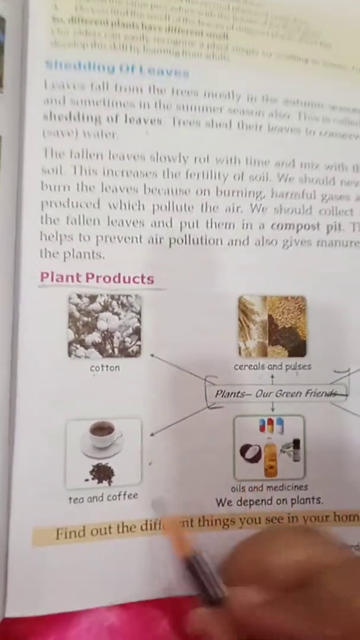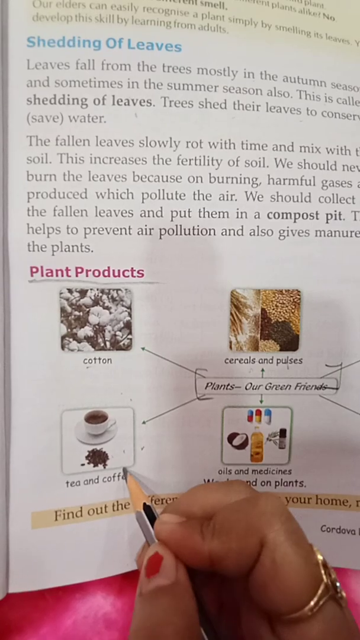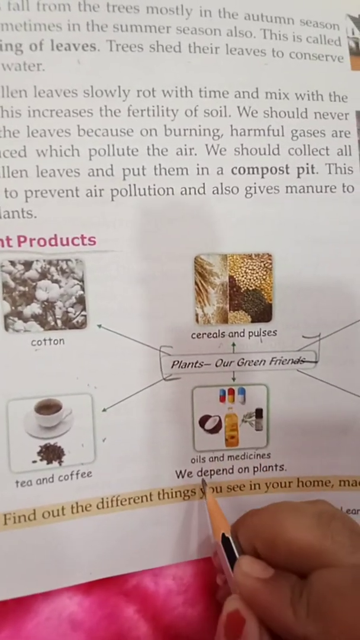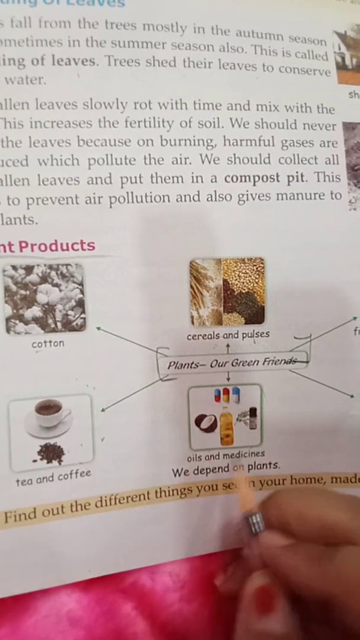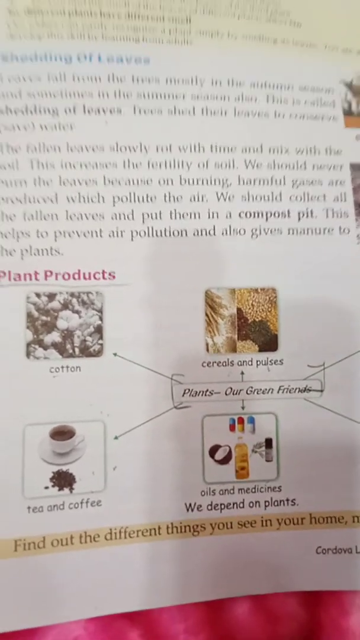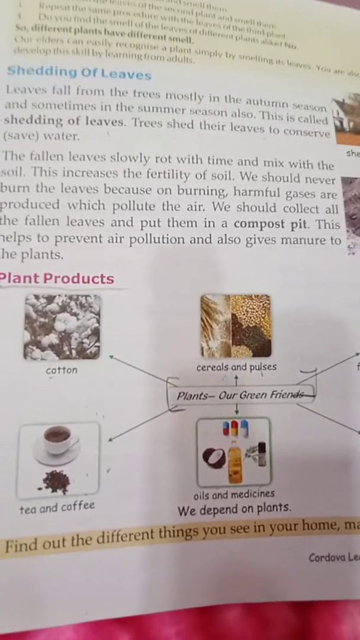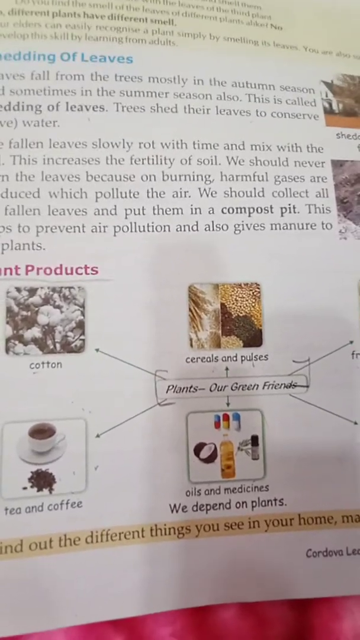Tea and coffee. This tea and coffee is also a plant product. Oil, medicines, these are also obtained from the plants. So many medicines are obtained from the plant. Tulsi is a medicinal plant. Neem is a medicinal plant. Eucalyptus is a medicinal tree.